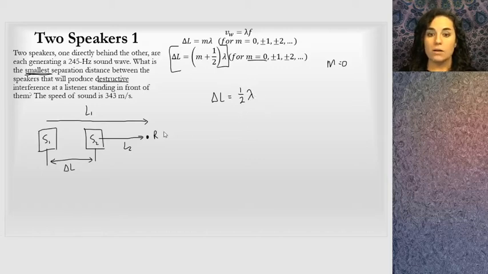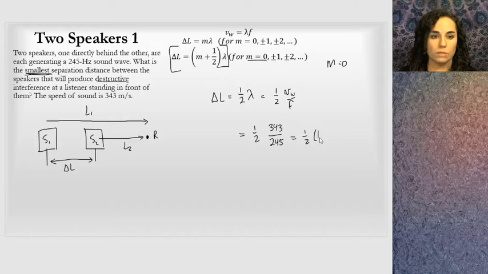It doesn't matter how far those distances are. When I subtract them, all it has to equal is a half of the wavelength. So I can put that in there, half of the wavelength. Well, the wavelength is the wave speed divided by the frequency. And so I get a half times 343 divided by 245. Well, the wavelength of this wave, if you calculate it, is 1.4 meters.